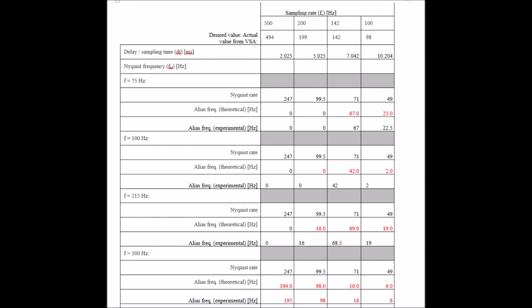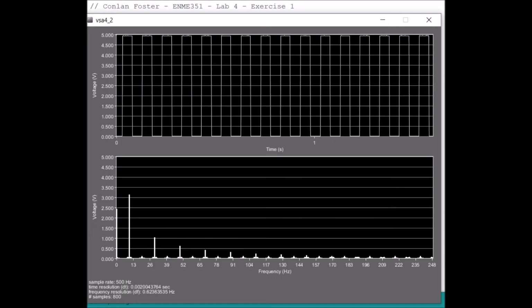Going over our two types of plots, the frequency domain will display peaks at 0 and the input frequency if the time domain adheres to the Nyquist criterion. If it does not adhere to this, then the frequency domain will display peaks at 0 and at the aliasing frequency. For the first part of exercise 2, I was to create a square wave with a sampling rate of 500 Hz and an input frequency of 10 Hz.